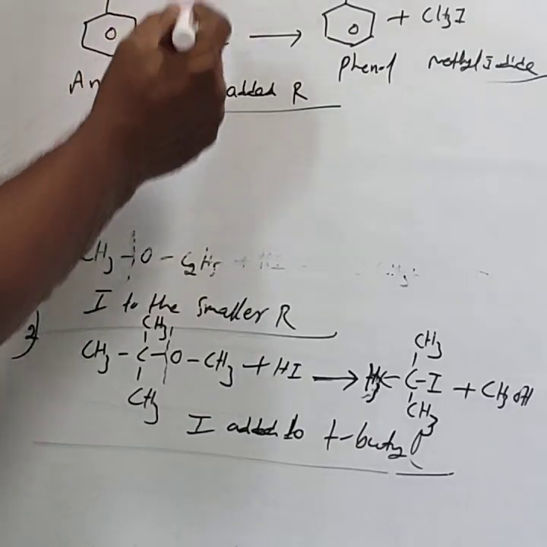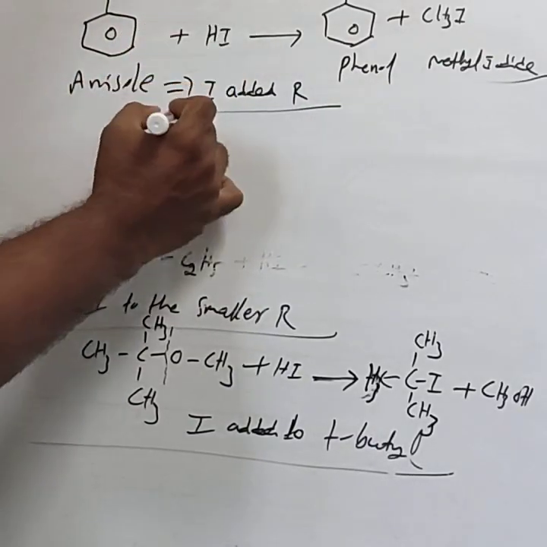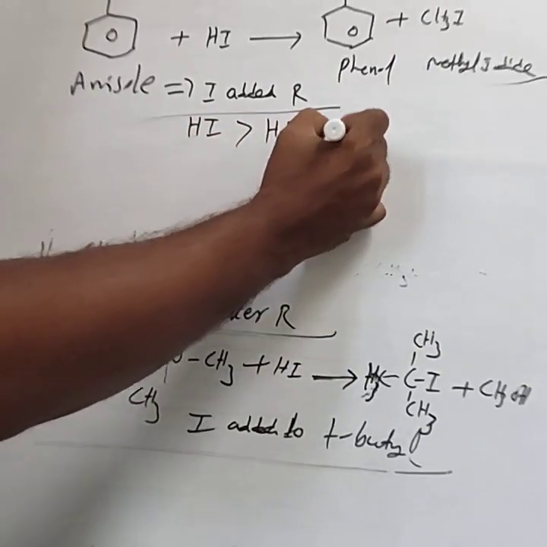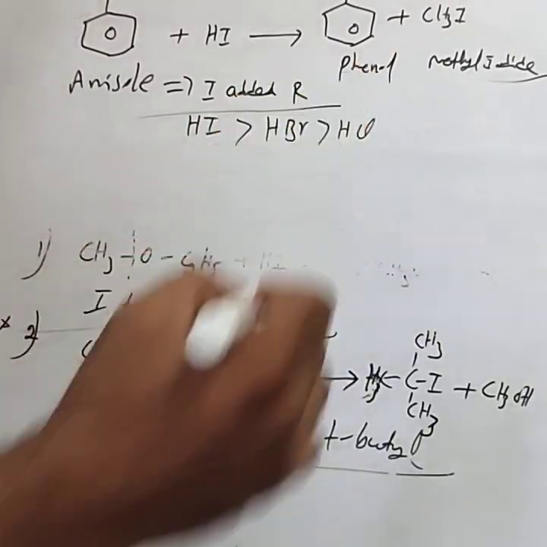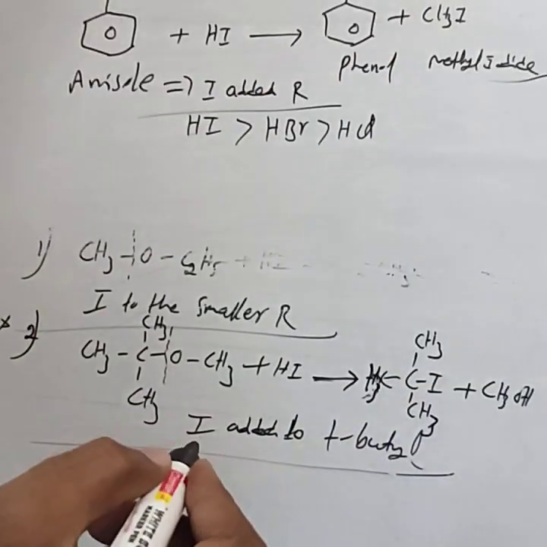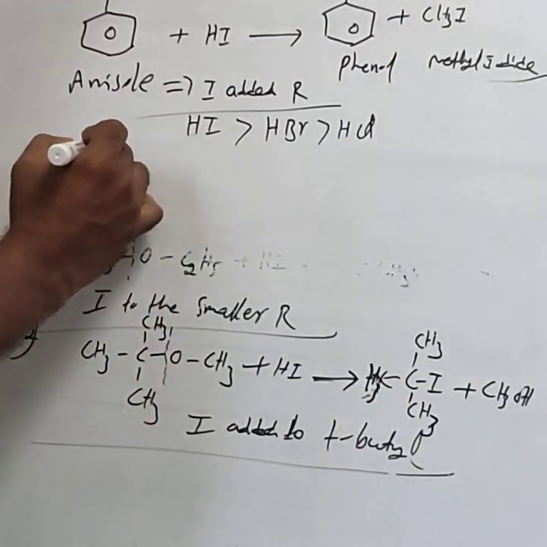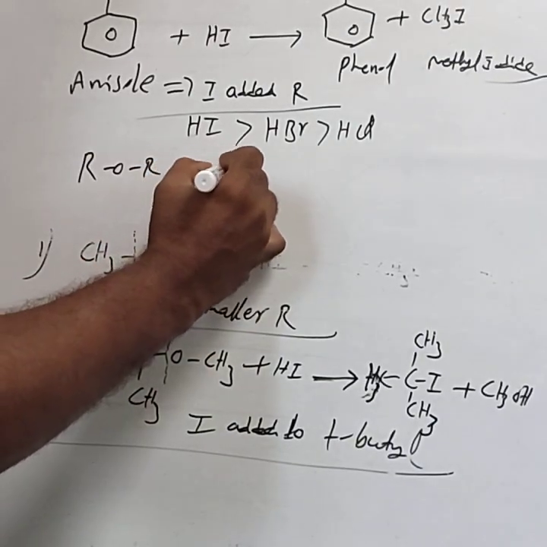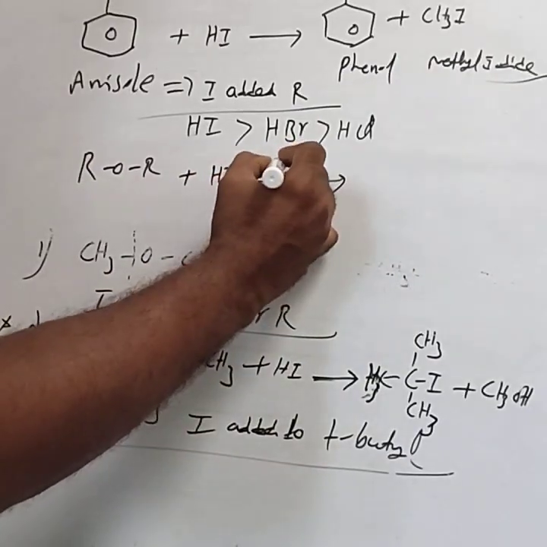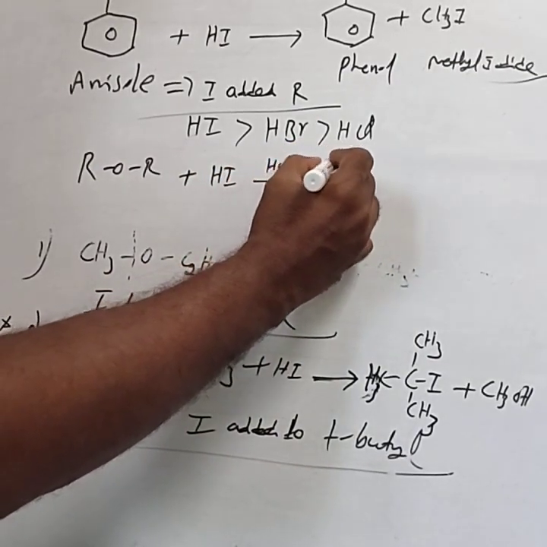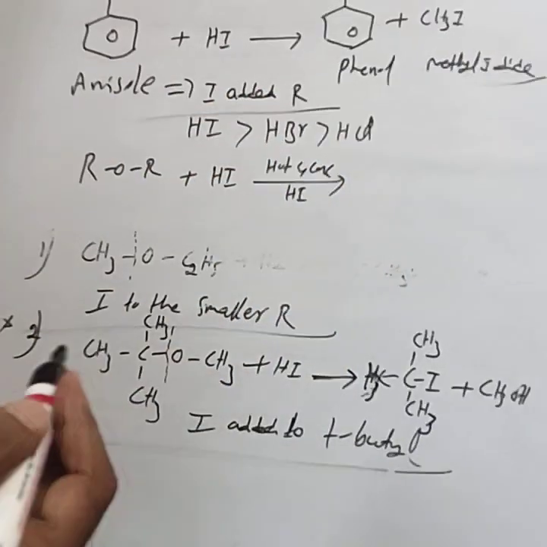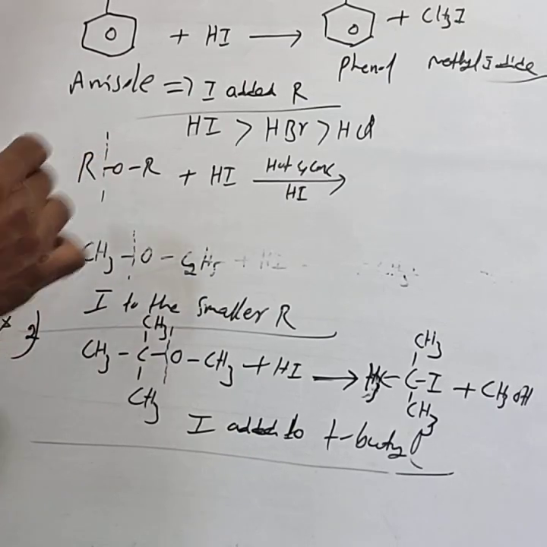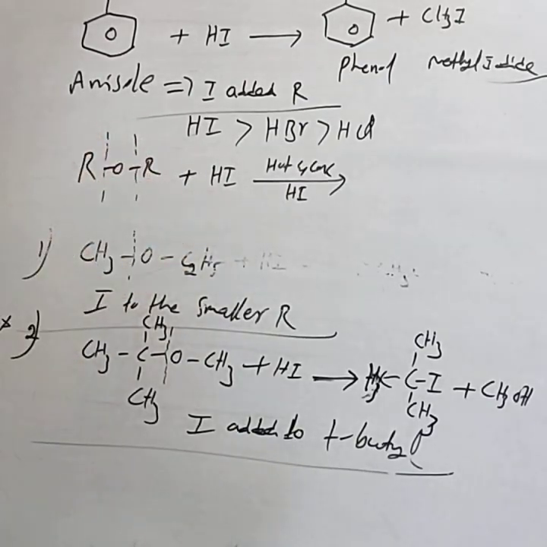The order of reactivity of the hydrogen halides is HI more reactive than HBr, which is more reactive than HCl. This is the order of reactivity. Then, if ether is treated with hot and concentrated HI, one C-O bond cleaves, and the other C-O bond also cleaves.